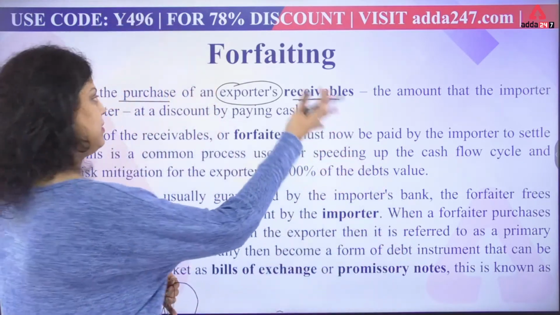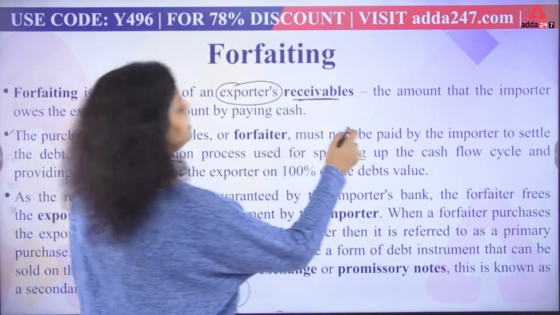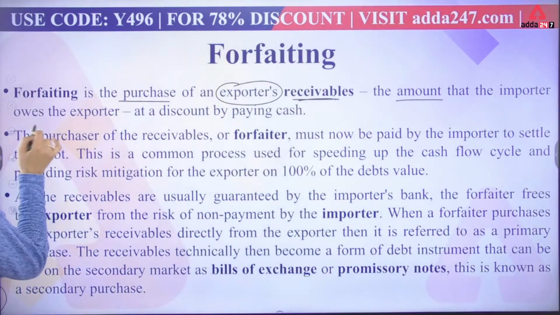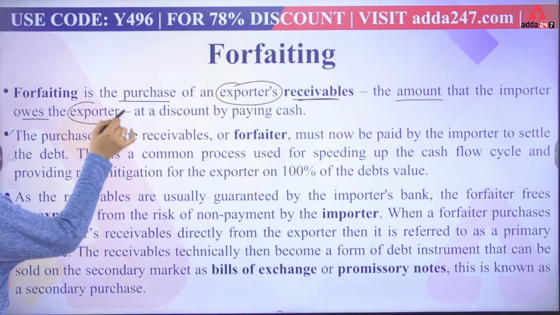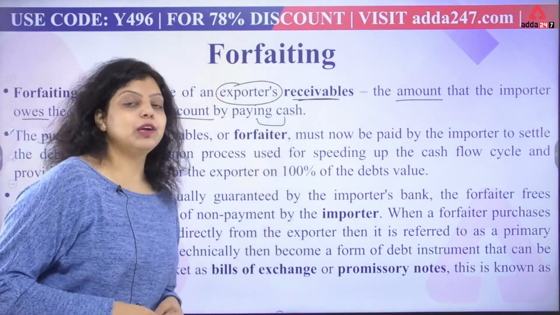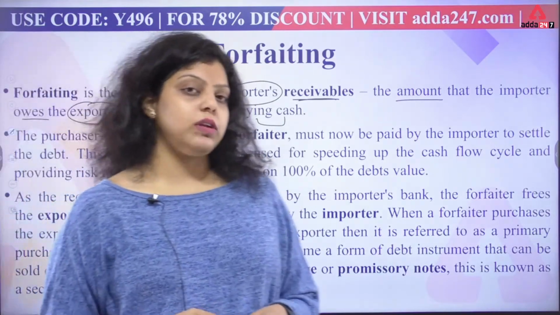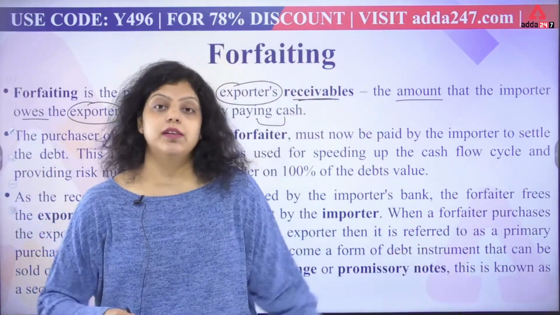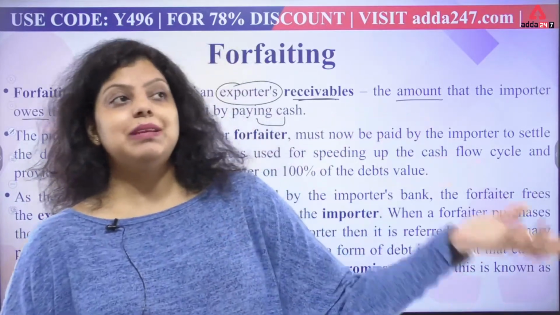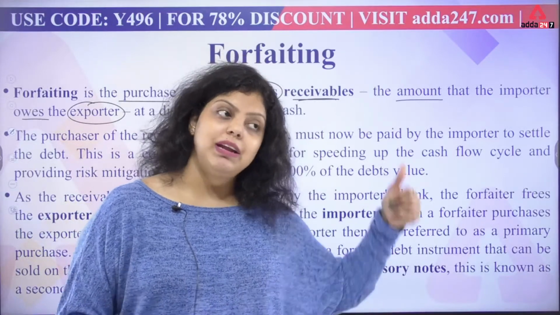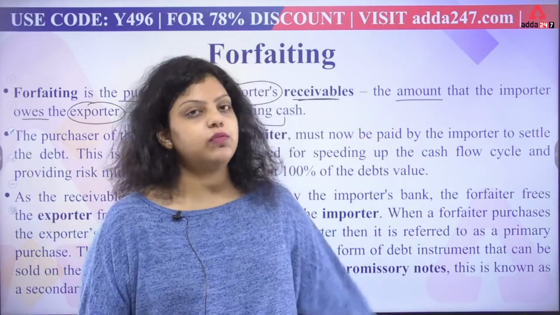So that will be received by the forfeiter, and the amount that the importer owes the exporter is purchased at a discount by paying cash. So when the exporter requires immediate cash for the foreign trade transaction done between the exporter and importer, he or she can use forfeiting.